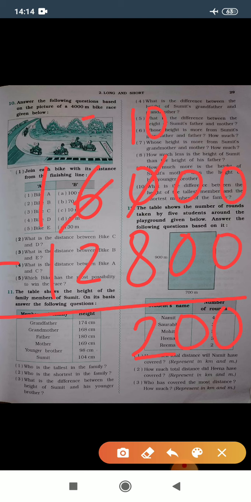I will cut this 6 and write here 5. 5 minus 2 is 3 and 1 minus 1 gives you 0. So again, 3200 meters less Namit has covered than Mohit.